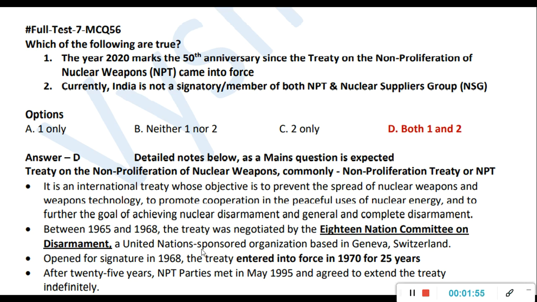It is a United Nations sponsored organization based in Switzerland. 90% of all such bodies will be based in Switzerland only, because it's considered a neutral country. It was opened for signature in 1968, and the treaty entered into force in 1970. When the 18 Nation Committee recommended it, it was for 25 years, so till 1995 it was there. After that they decided to extend it indefinitely, and that is why it is still there.